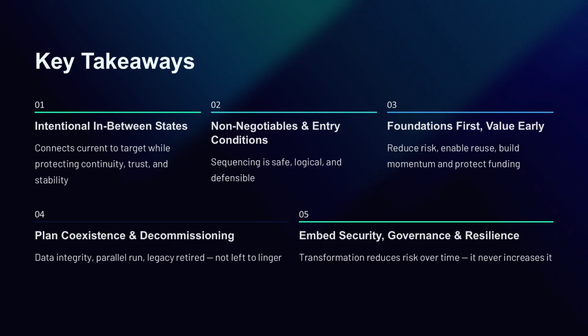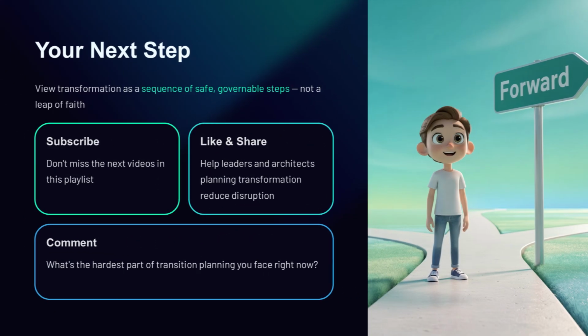Then you deliver high-value moves early to build momentum and protect funding. You design transition states that are stable and operable, and you plan coexistence, parallel run, data integrity, and controlled decommissioning so legacy systems do not linger. You embed identity, security, observability, resilience, governance, and assurance into every transition step, so transformation reduces risk over time instead of increasing it. As you move into the next lecture, start viewing transformation as a sequence of safe, governable steps rather than a leap of faith.